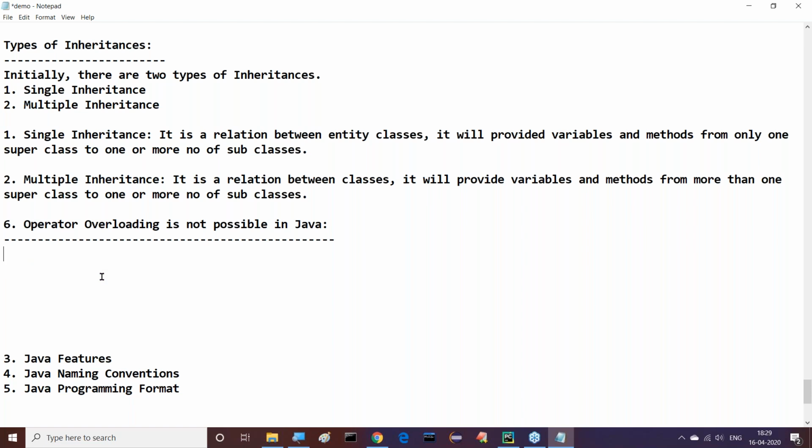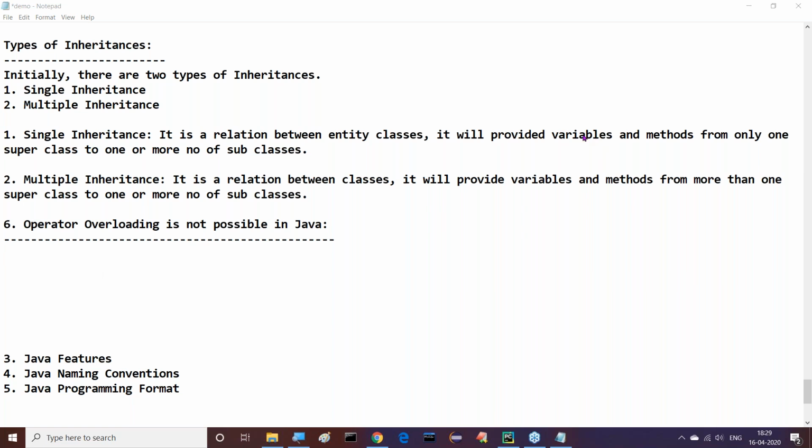Now tell me, sir, when is a programming language an object-oriented programming language? Come on, guys, now we have to answer it.